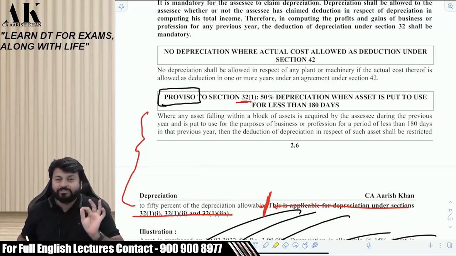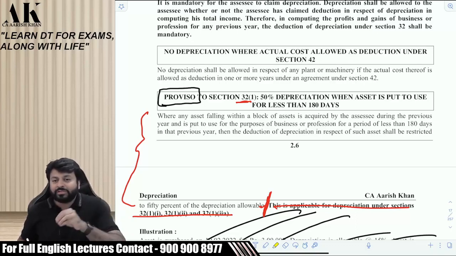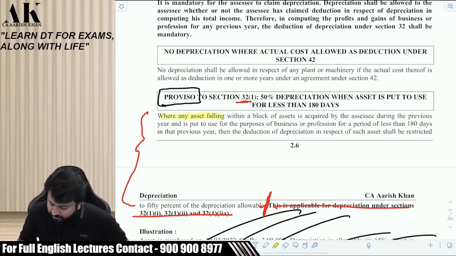You will understand that the smallest of the words, we do not give any respect to in our life, will play such an important role in this paragraph now. The word which will play the most important role in this paragraph, we do not give respect to in our day-to-day life. Let's read. Where any asset falling within a block of asset is acquired by the assessee during the previous year. When is it acquired? In our example, which previous year?